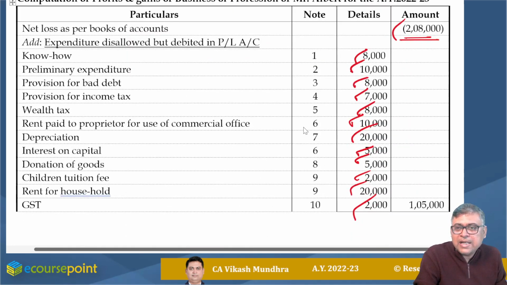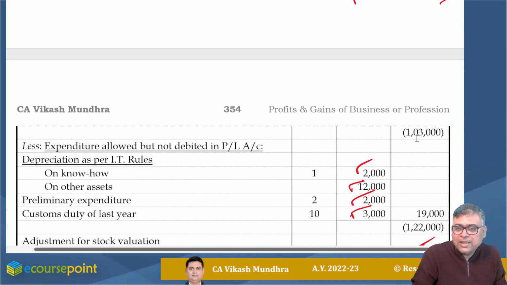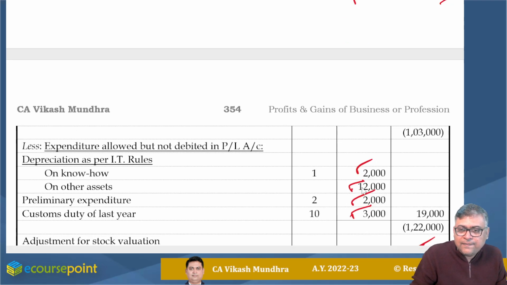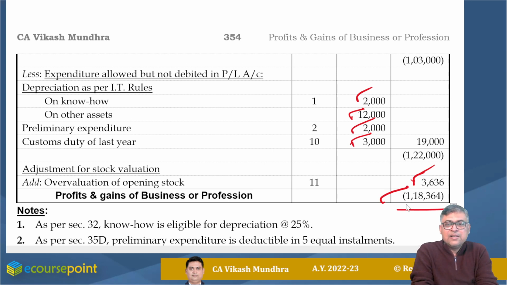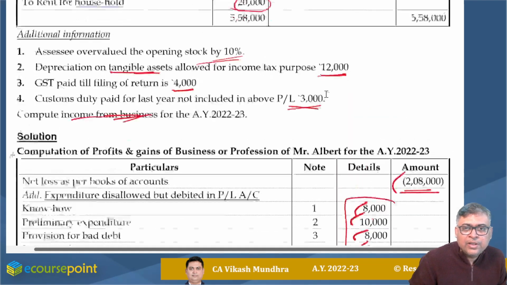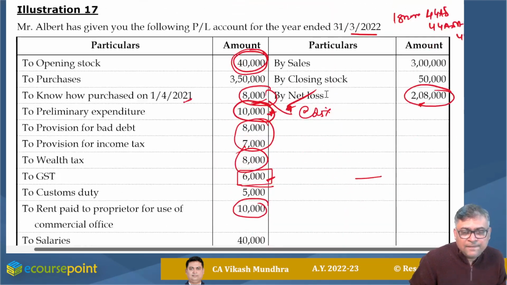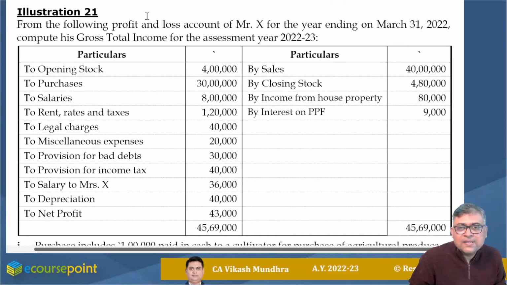So the addition of this addition item is 1,05,000. Now my net loss is 1,03,000, and after adjusting all these things, my profit and gains of business or profession comes to rupees 1,18,364. Is it clear? Is it clear to all? If you have any question, any doubt, please comment. Please comment.